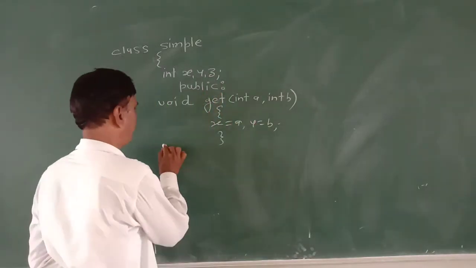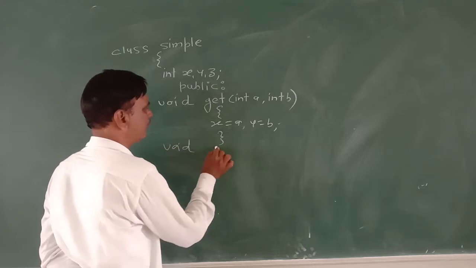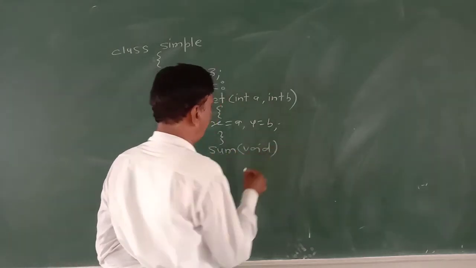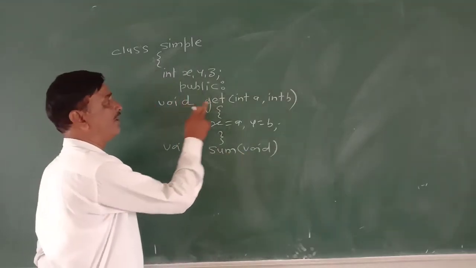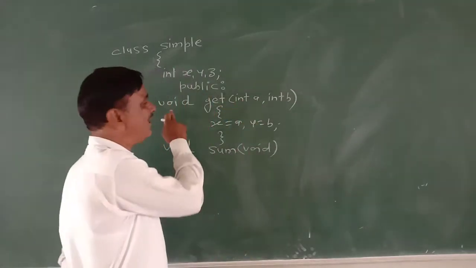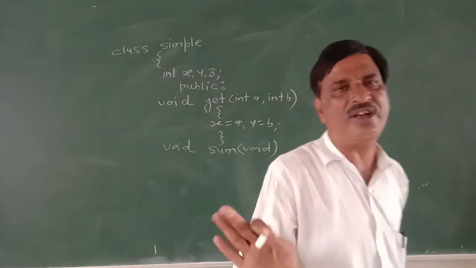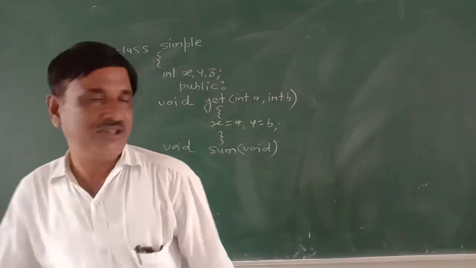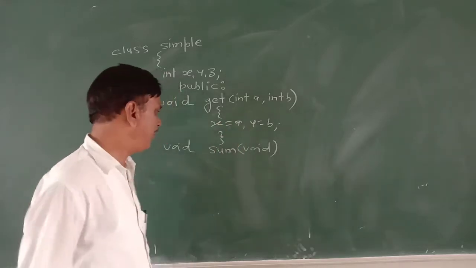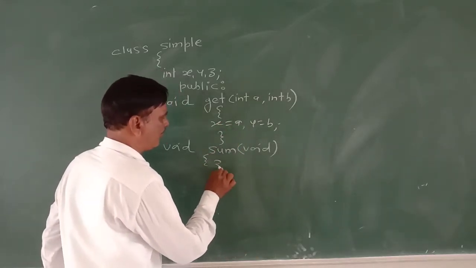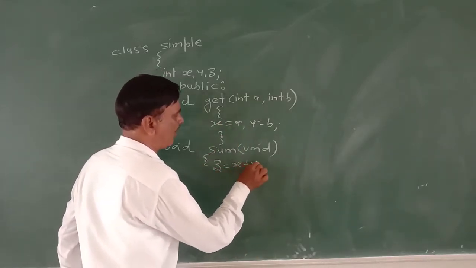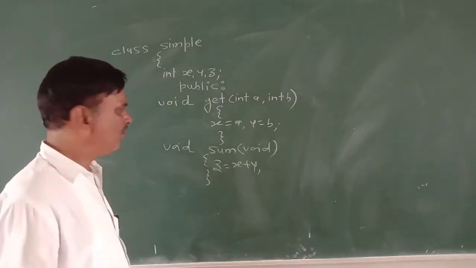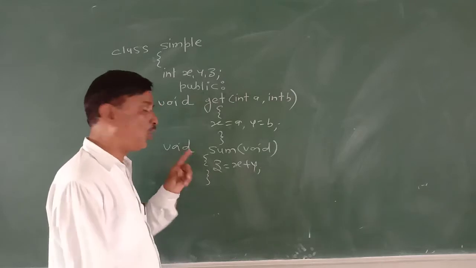Now one more question. Void sum void. Now what is in the void sum void and what is void get integer? Void is the return type. The get function is not returning anything. Rather, the get function is accepting two values. These two values are given to the data members. And the sum function is z is equal to x plus y. So the second function does not accept any parameter and does not return.